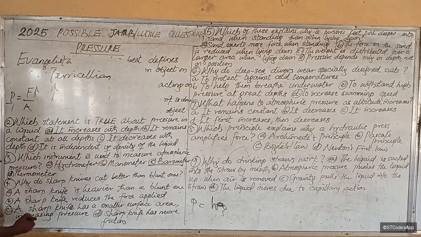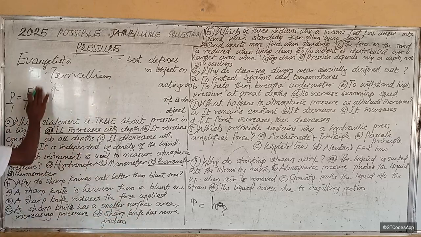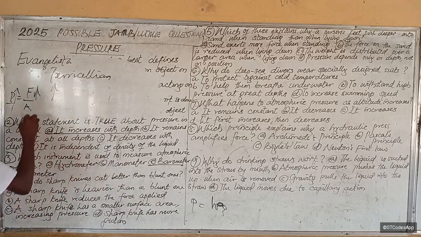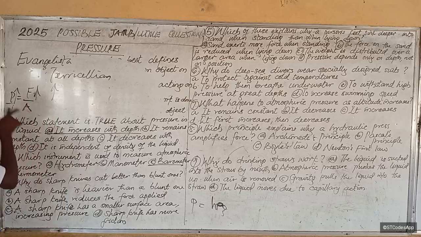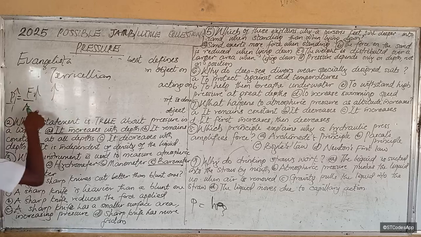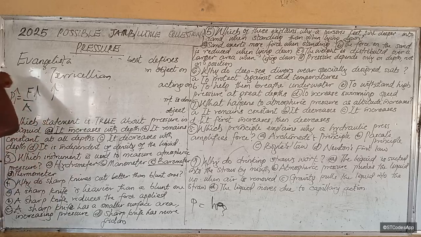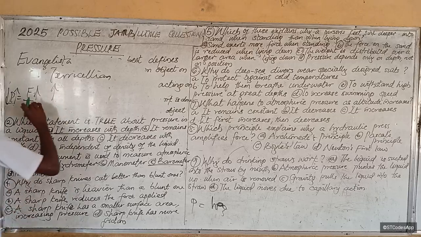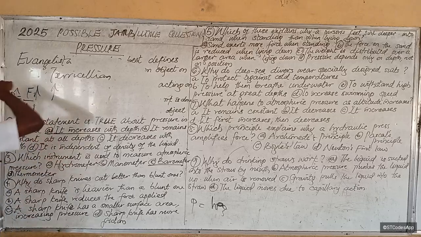But here, it now says that the surface area is small. So here, if force is increasing, pressure is also increasing. So it means that area is not on the same side as pressure. Area is a denominator, pressure is a numerator, area is below, pressure is above. So if this is the case, the higher the area, the lower the pressure. And the lower the area, the higher the pressure.